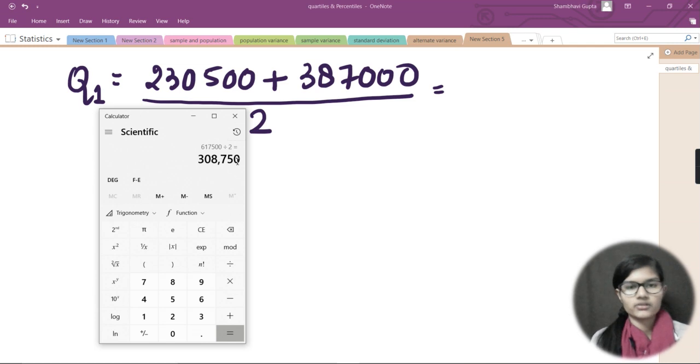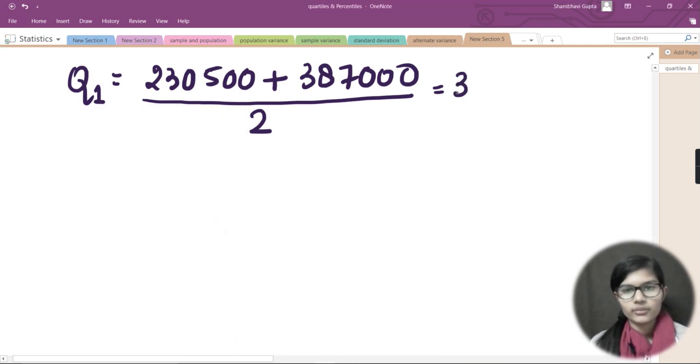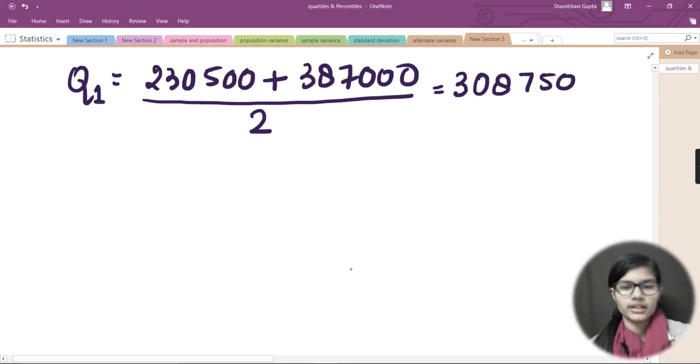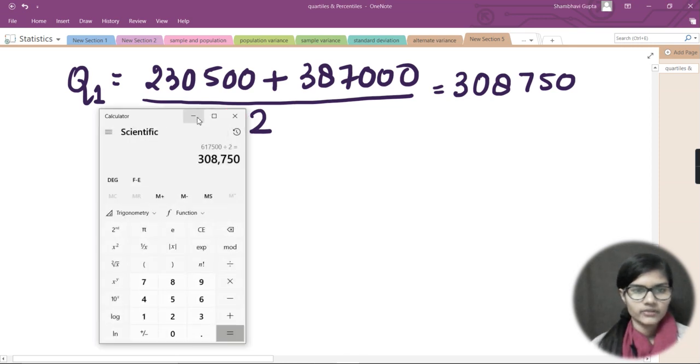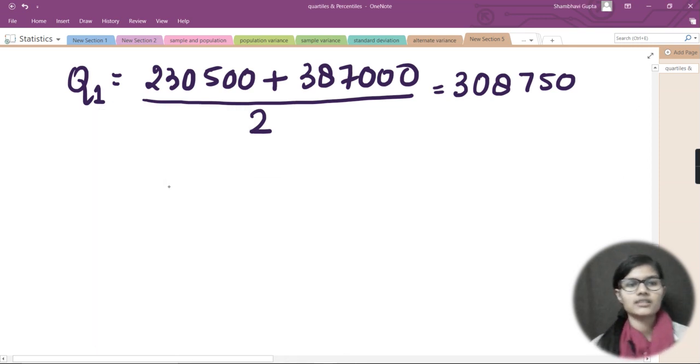So let's write that thing. Let's minimize this, and here I would be getting 308750. Yeah, it's 308, right? So let's check once more, and 308. Fine. So here I have got 308750. Now what next do I need to do? Next I need to find the third quartile, that is Q3.